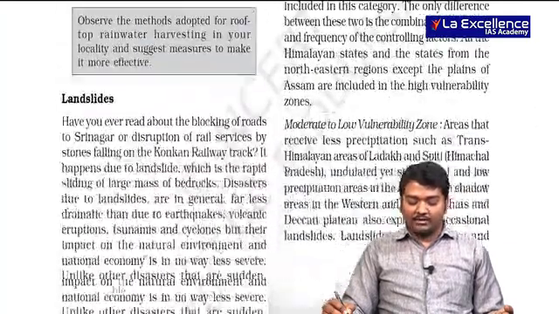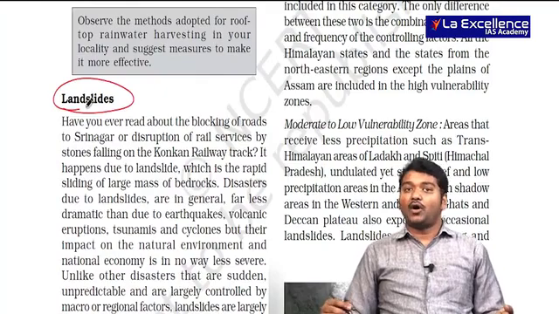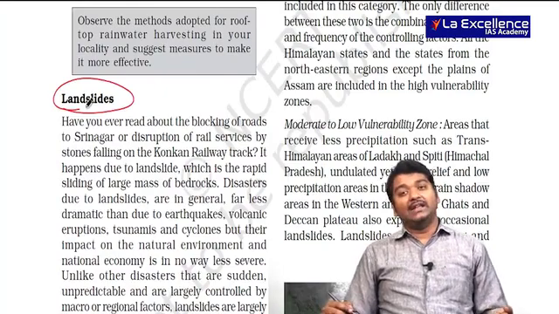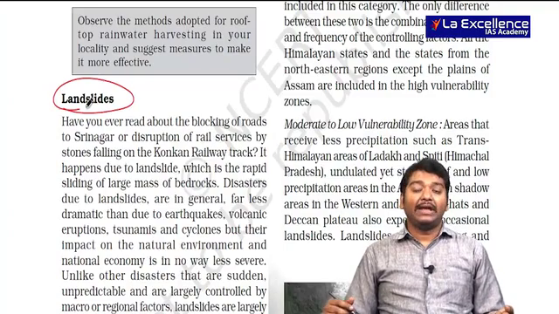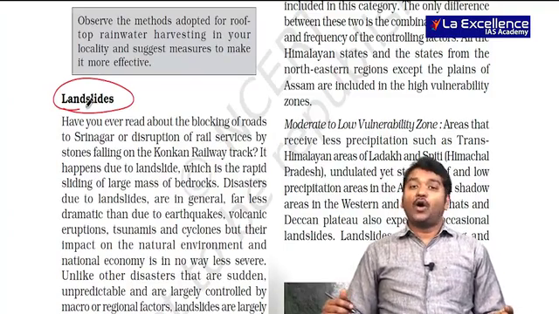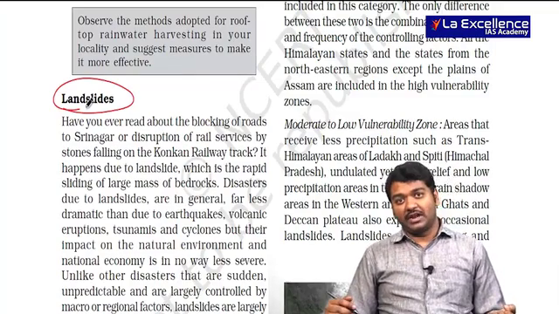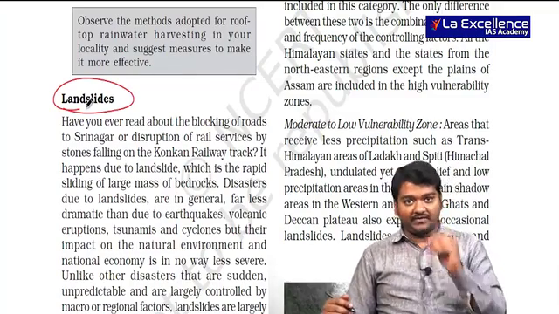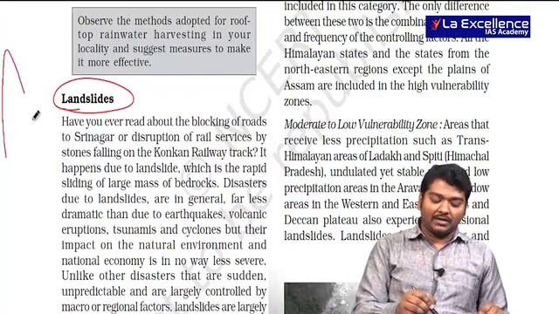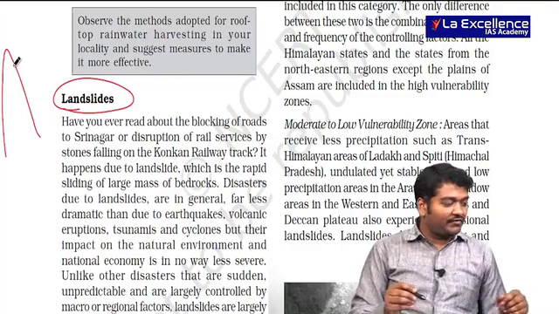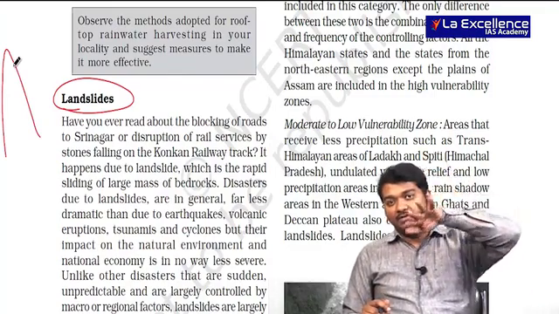The next important thing that we have to look at is landslides. Landslides usually occur in the Himalayas and also in the Western Ghats. In the Himalayas it is associated mainly with earthquakes and also with snowfall. In the Western Ghats, it is mostly associated with human construction activities. If you have a mountain like this, and the slope is towards one side, all the rock particles will fall towards that side.